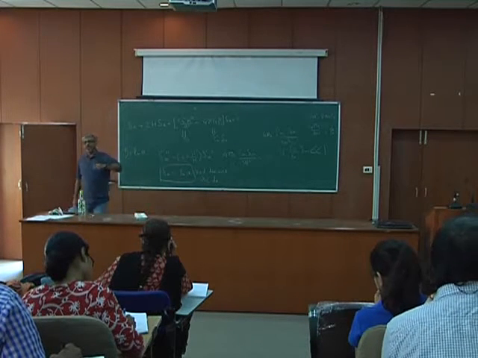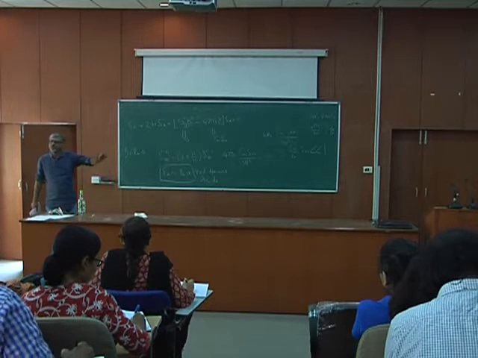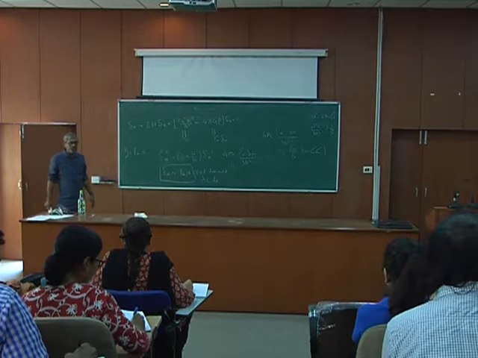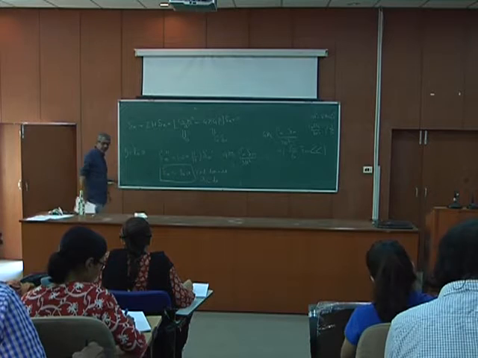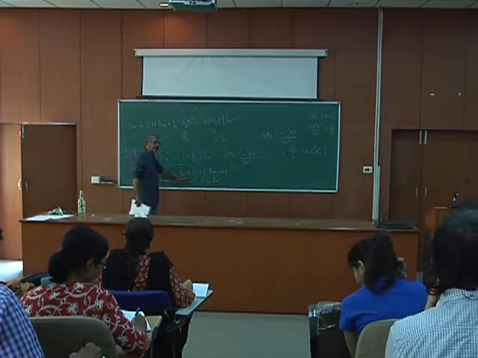Remember, in the matter dominated universe, delta m scales as a. So in the radiation dominated universe, its growth is very, very suppressed compared to the matter dominated.